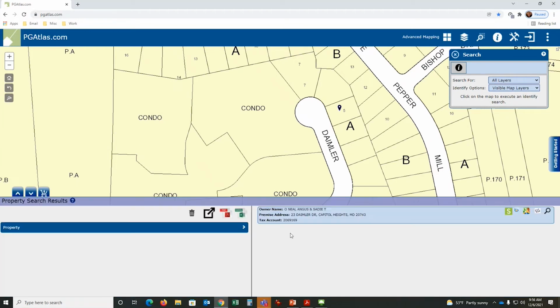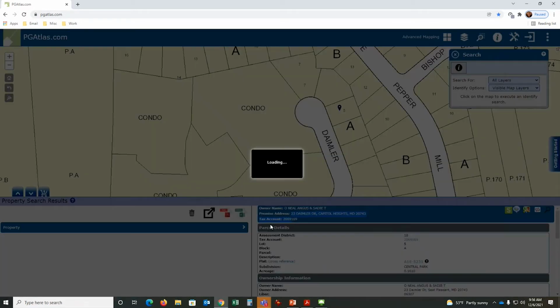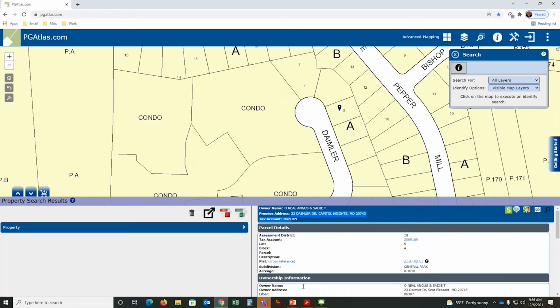And what else do I have here? All right, so I've covered all these. Now the question people have is, hey, I want to print this information out. You can click on the PDF link, it will export it to a PDF, which will create a nice little report for you of this data. You can export all of this into a spreadsheet, so you can use it for whatever you need.